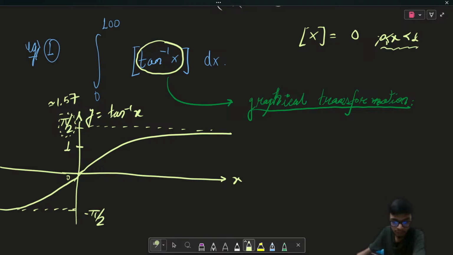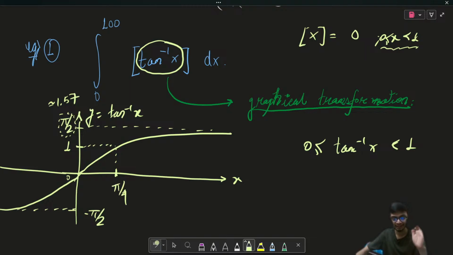So first of all, let me do that. If I try to find where tan inverse of x lies between 0 and 1, I need to find this particular point on the x-axis. Where most students go wrong is that they answer this as pi by 4. But that is the biggest mistake they make. This is not equal to pi by 4, you need to understand that. If you say pi by 4, it is wrong, because